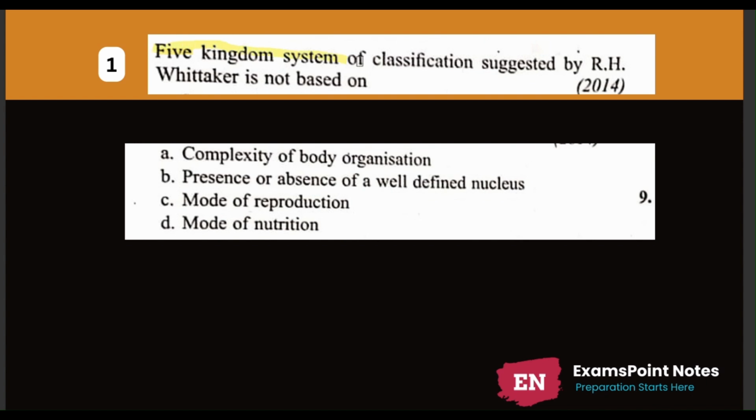So as we all know, the main criteria for classification used by R.H. Whittaker was based on cell structure, body organization, mode of nutrition, and phylogenetic relationship. Hence, the answer of this question is presence or absence of a well-defined nucleus is not based on R.H. Whittaker five kingdom classification.